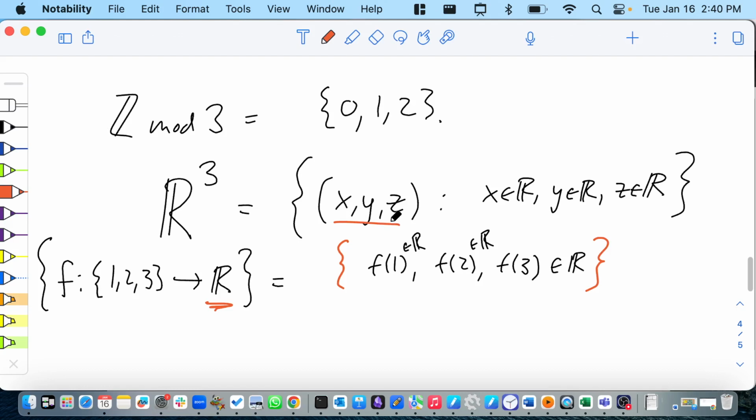Just how you sort of think about the 3 numbers is different. In one of them, it's explicitly, here's the first number, the second number, the third one. And in this one, they're kind of wrapped up in the function, right? They're hidden inside the function as the 3 possible outputs. But these 2 things are exactly the same.